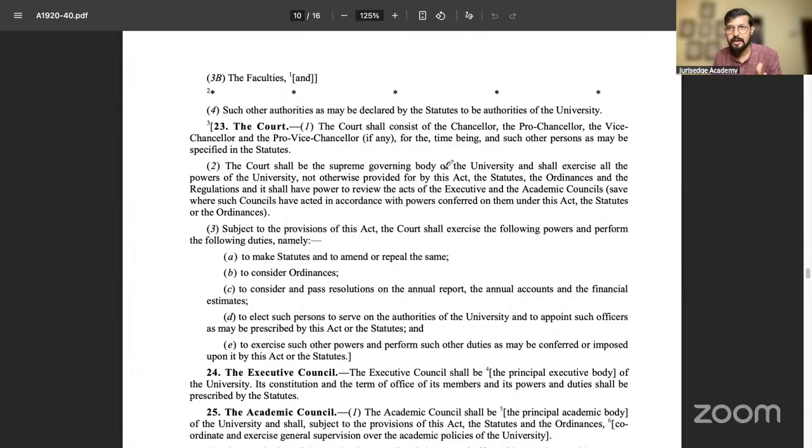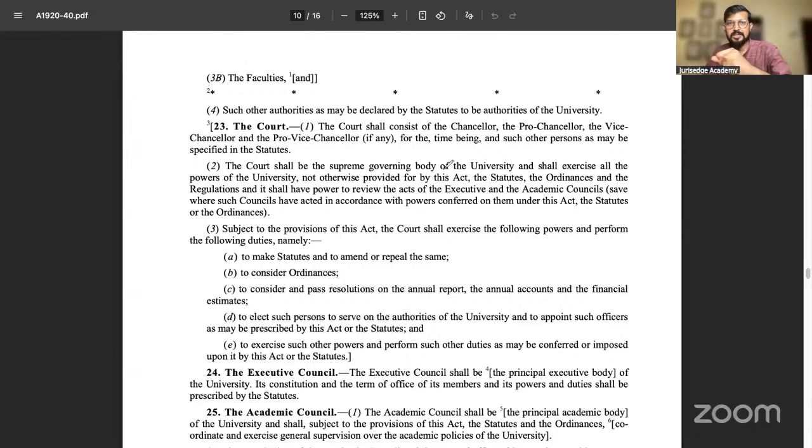Two things are very important: one is establishment, another is administration. Establishment was confirmed by the preamble and section 4. The second very important part is administration, the right to conduct the affairs and the management. If the governing body is reduced, its power is reduced, then automatically the minority institution will not remain a minority. Are you all understanding?